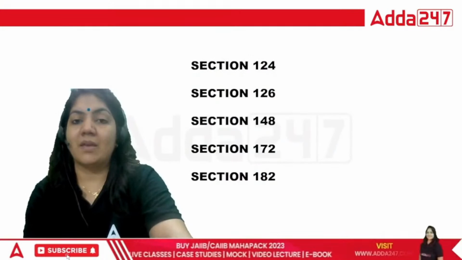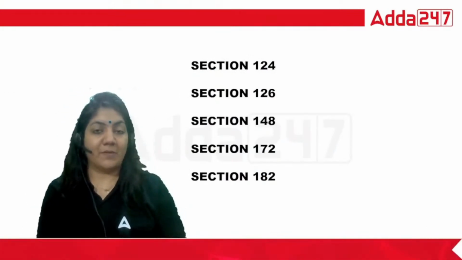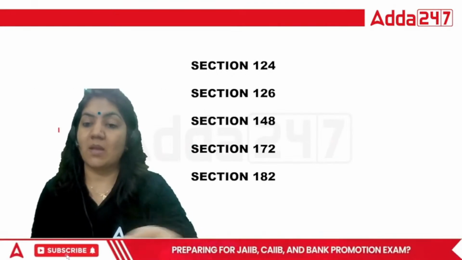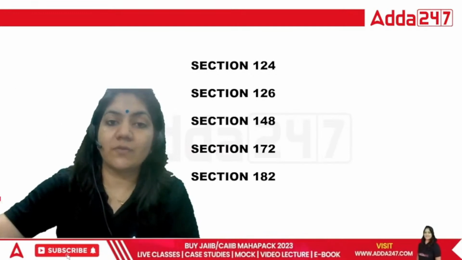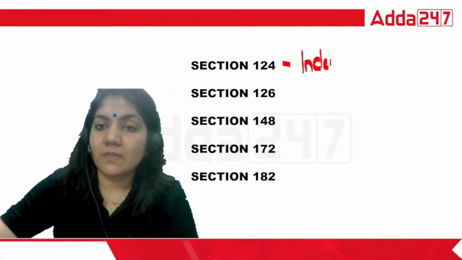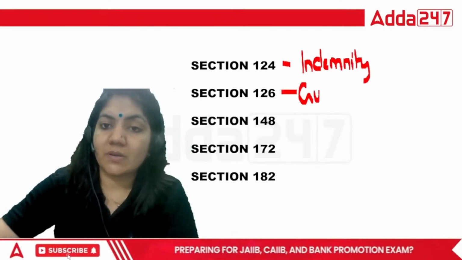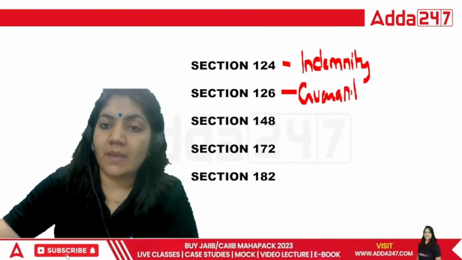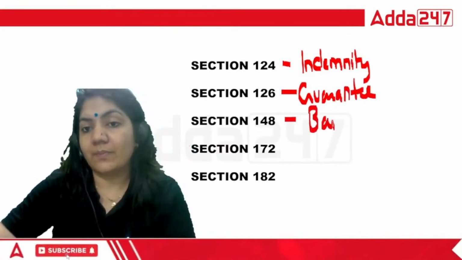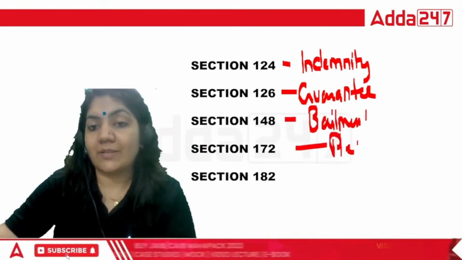Now, these are the class sections. Please remember the various concepts, and tell me which of the following is the right answer. 124 is what? Contract of indemnity. 126, contract of guarantee. 148, contract of bailment. 172, the contract of pledge.